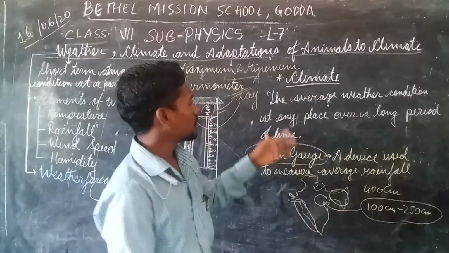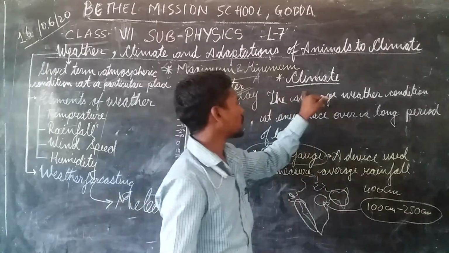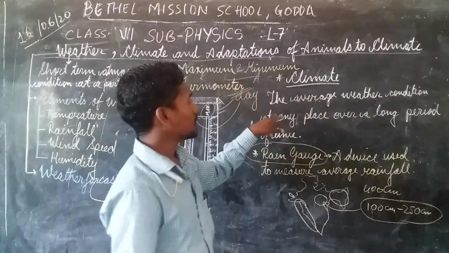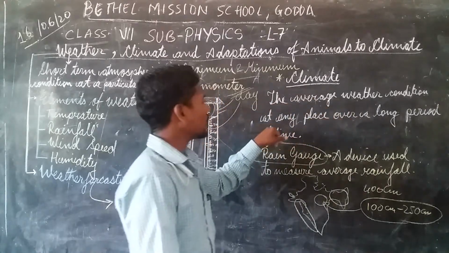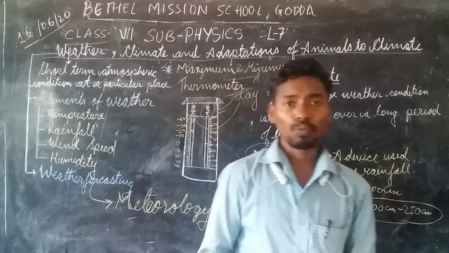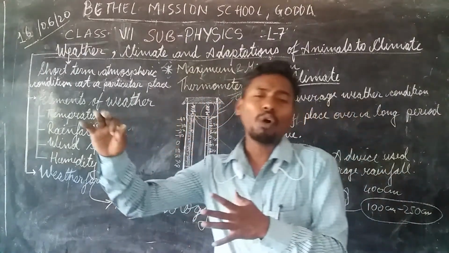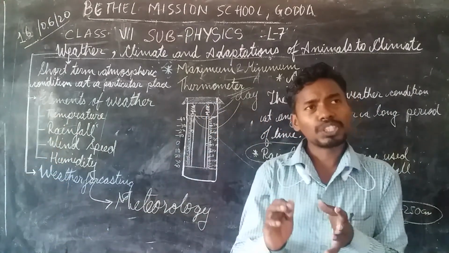I will discuss the climate in detail in the next video. Let's see what climate says. Climate is the average weather condition over a long period of time. Climate is the average of all the weather conditions. For how long do we take the average?